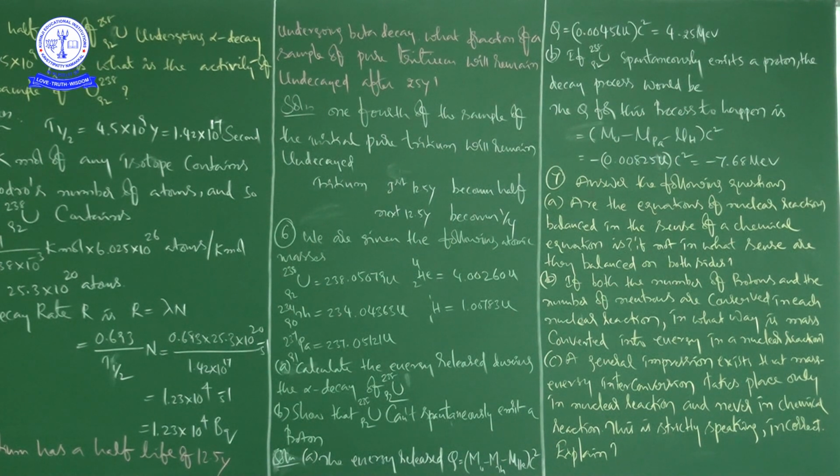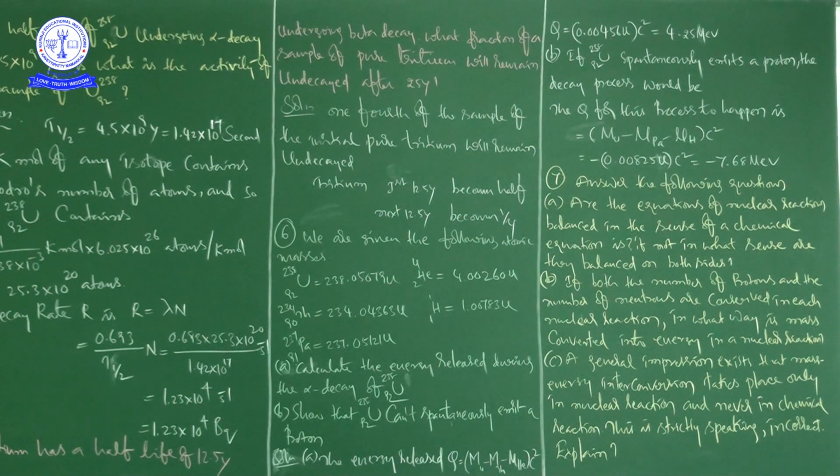Therefore, the number of atoms of each element is not necessarily conserved in a nuclear reaction. That is the point. Anyhow, the number of protons and the number of neutrons are both separately conserved in a nuclear reaction.